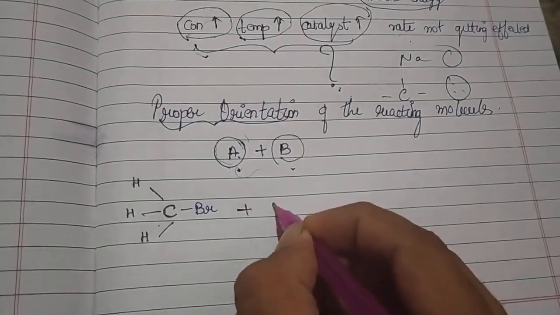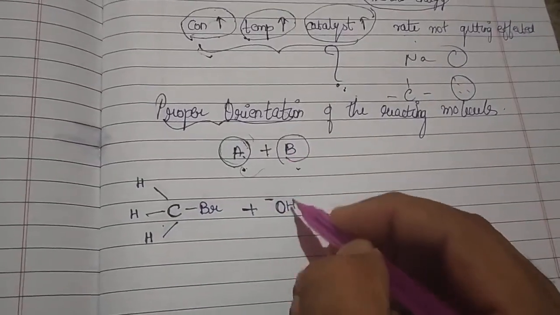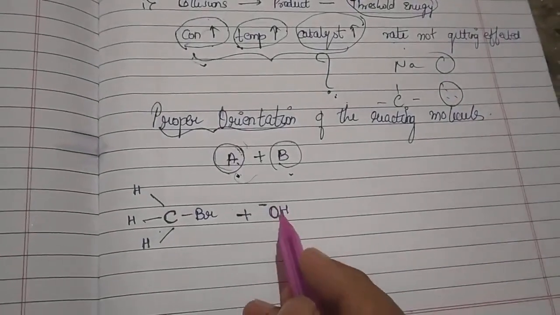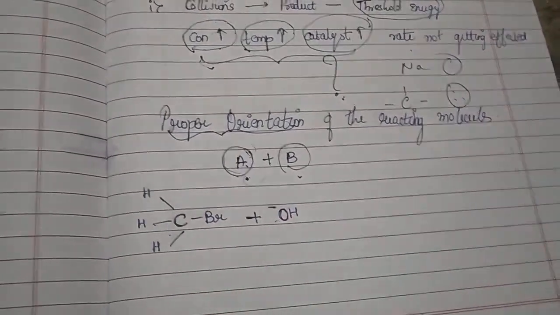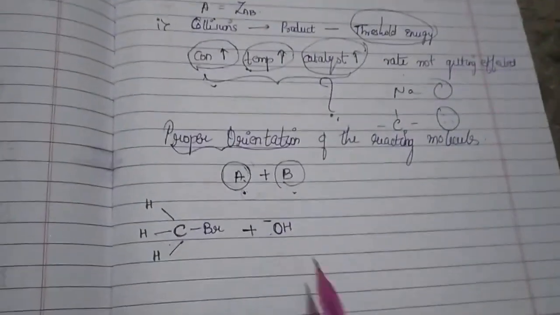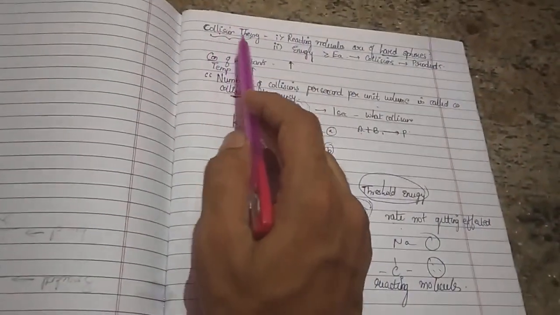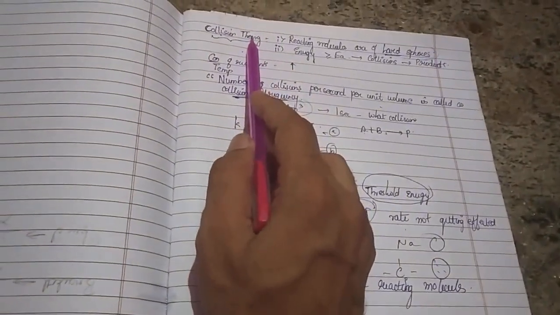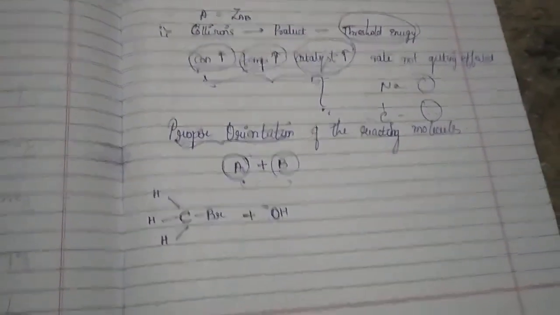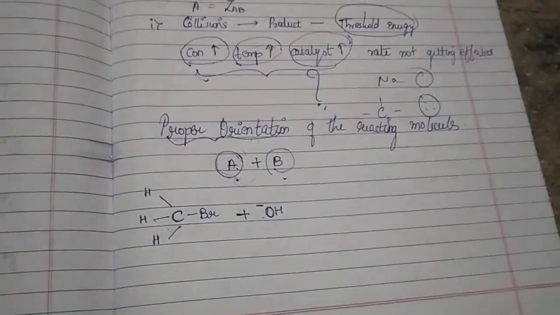What is this? OH minus. Let us consider another reactant, a bimolecular reaction. Let me consider this one as B. Of course, what should happen now? The collision between A and B should take place. If I consider the collision theory, of course they are hard spheres. It will be similar to the colliding of two footballs. But of course, the collision theory is not going to explain proper orientation because it is neglecting the structures. But proper orientation can only be explained by considering their structures.